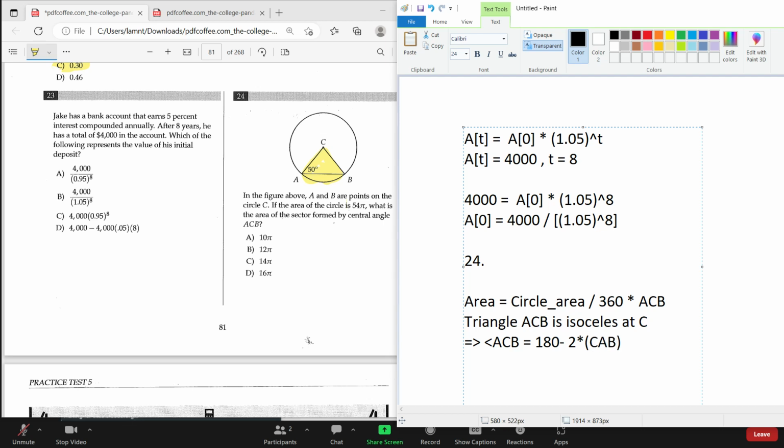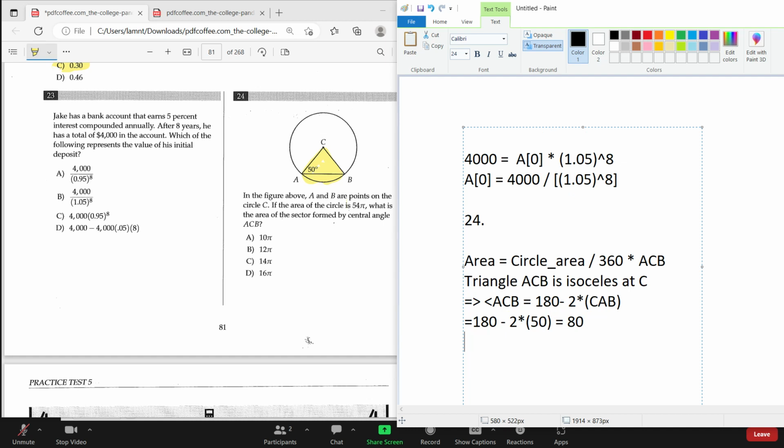So that's 180 minus 2 times 50, so that's 80 left, right? Alright, so we found ACB.